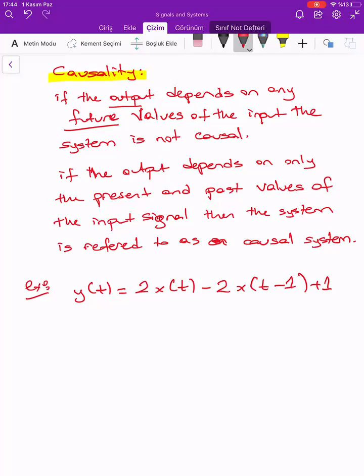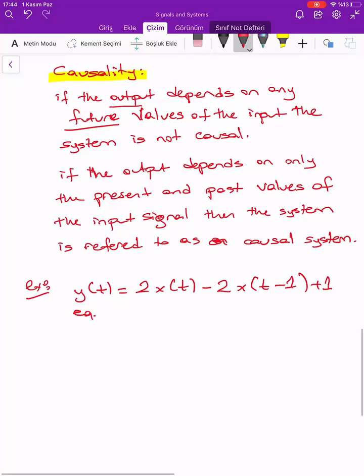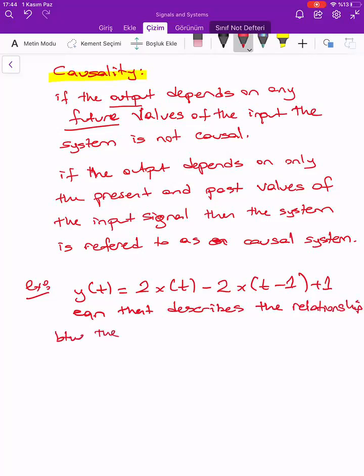This is the equation that describes the relationship between the input and the output. Okay, and the output. So this is critical.